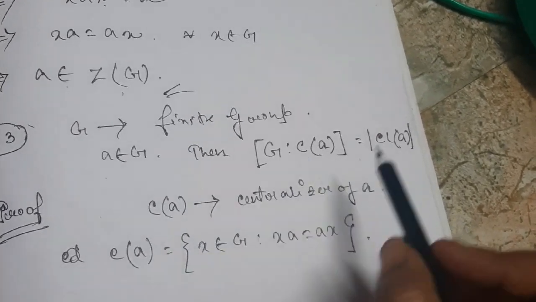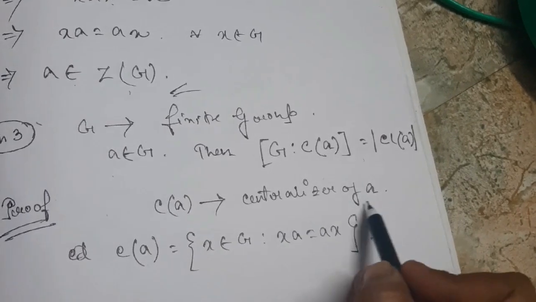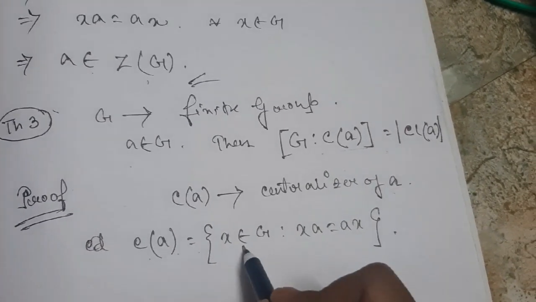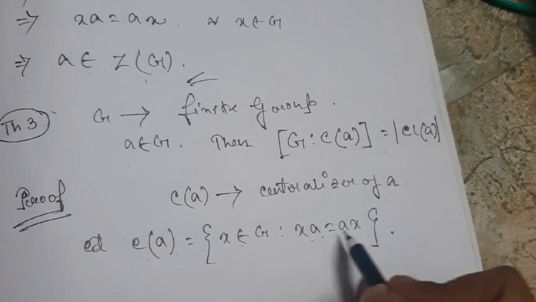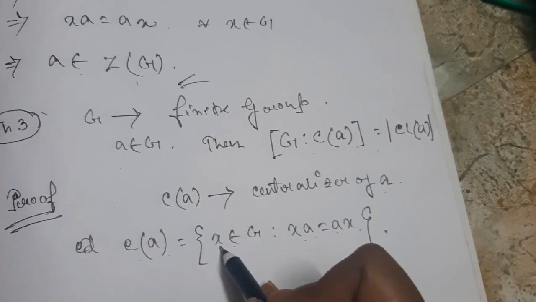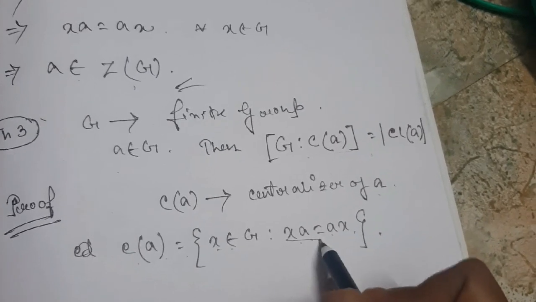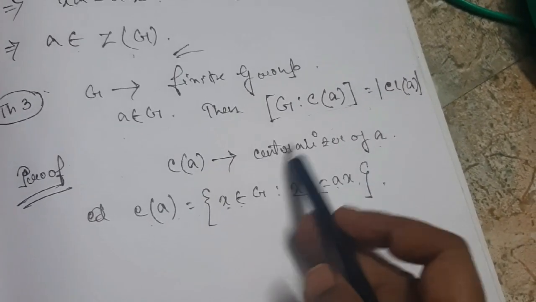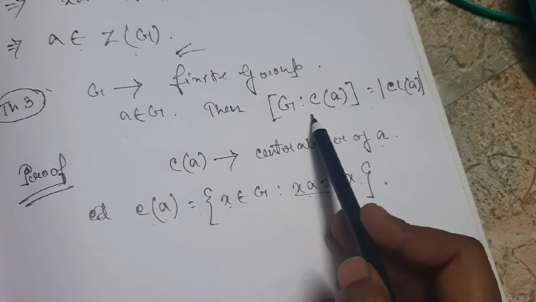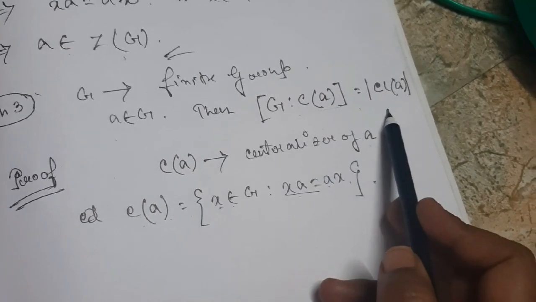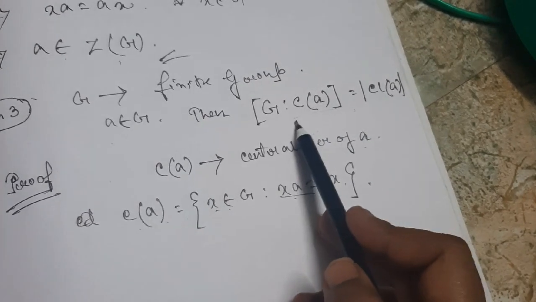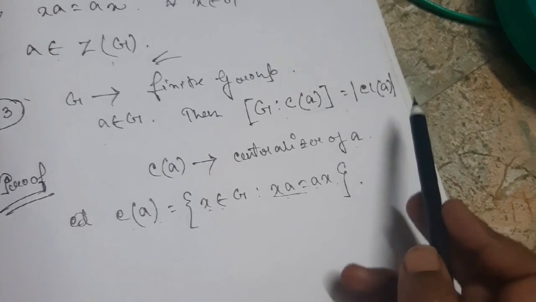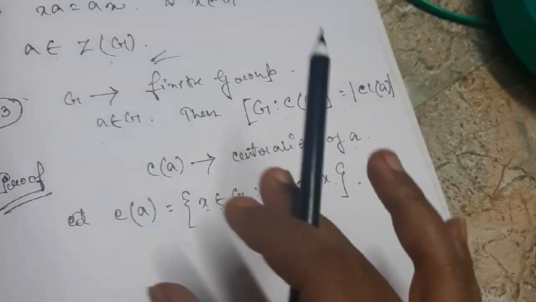Firstly, I hope you remember what the centralizer of an element A, that means C(A), is. Centralizer of A is equal to the collection of all those x's such that XA is equal to AX. That means all those elements X which commute with A constitute the centralizer of A. So we are going to prove that two cardinalities will be equal. Whenever we have to show that the cardinalities of two sets are equal, we always prefer to define a mapping.